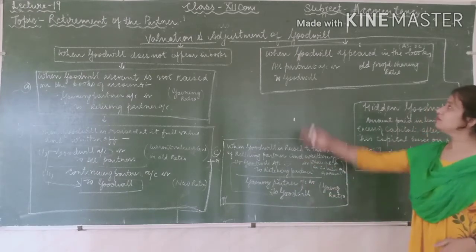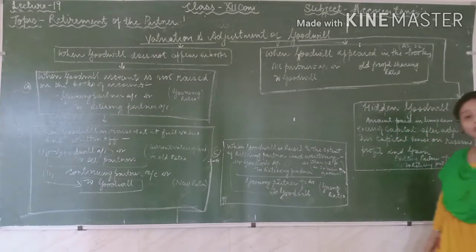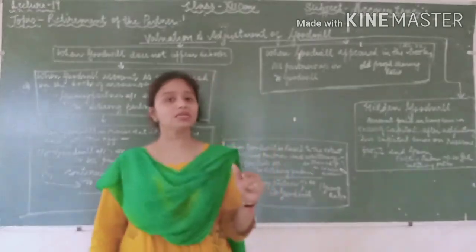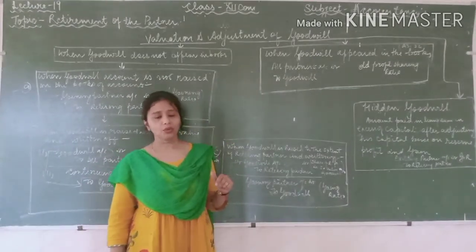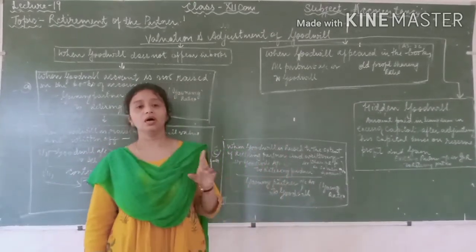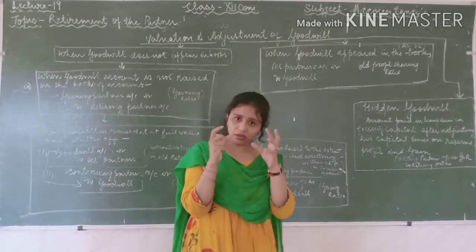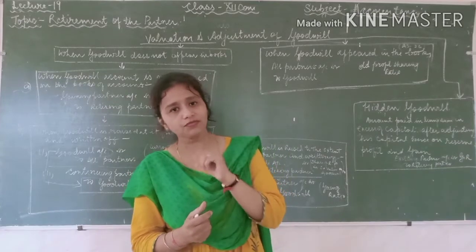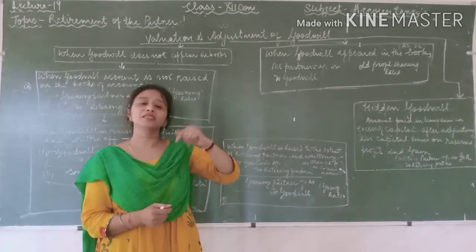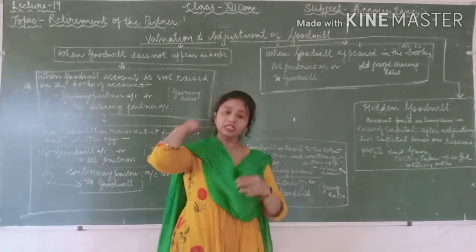Now come to the second point, when the goodwill appears in the books of accounts. It must be purchased goodwill, that's why it is appearing in the balance sheet. When the goodwill account is appearing in the balance sheet, you actually have two values of goodwill. The first value is already appearing in the books of account, and the second value is the present value of the goodwill.